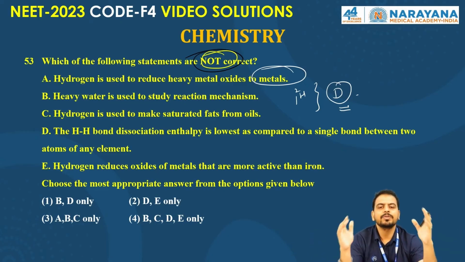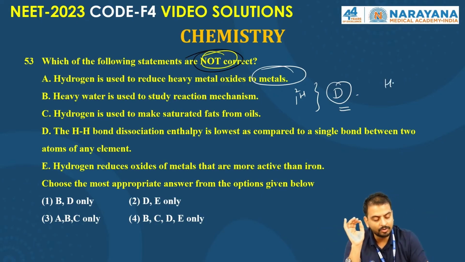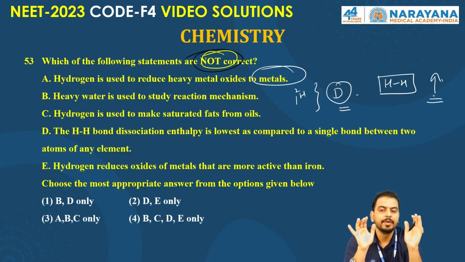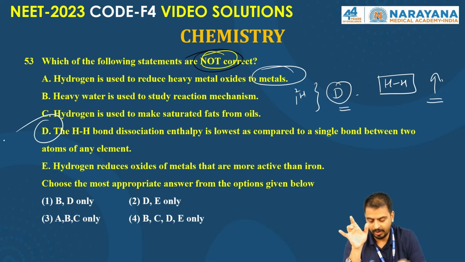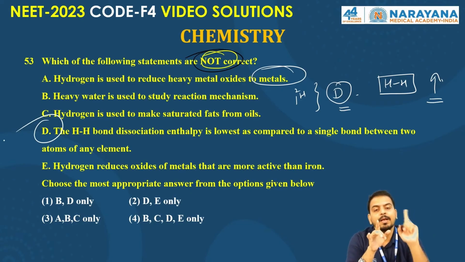The H-H bond dissociation enthalpy is lowered. It is wrong because of the shortest bond length, the bond dissociation energy is higher. It is on the higher side. So D is incorrect. What about E? Hydrogen reduces oxides of metals that are more active than iron.